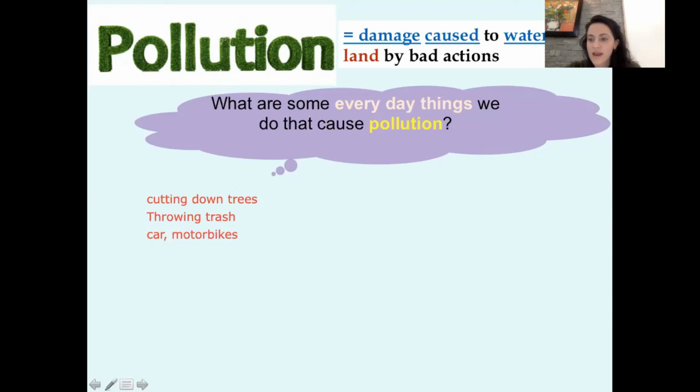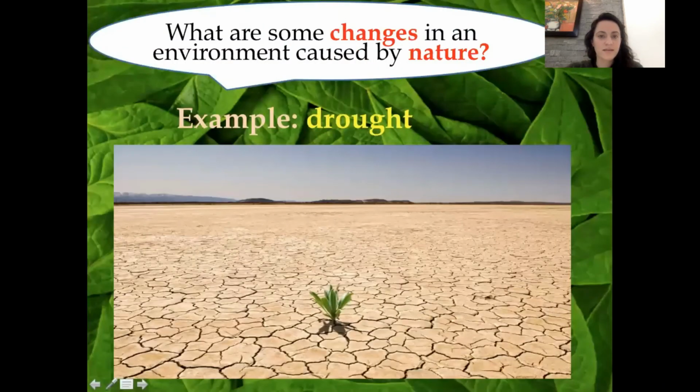Asi, can you give me another thing we do that causes pollution? It could be to water, to land, to the air. What do you think, Asi? I don't know. That's okay. I have one, it's factories. Factories make pollution. Zalin says wasting water. Dee says making water dirty. This is a good start, everybody.